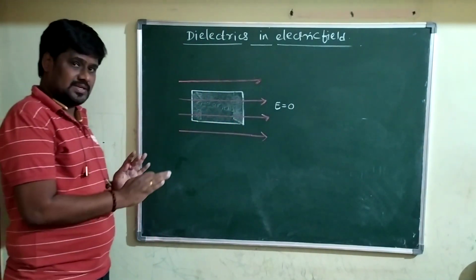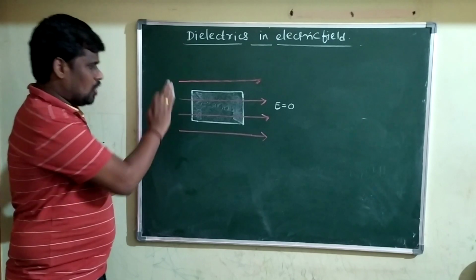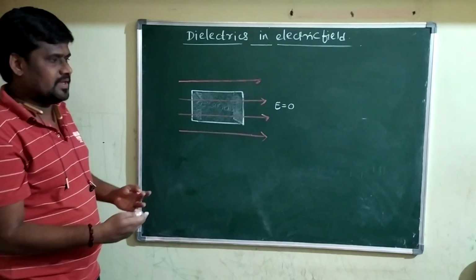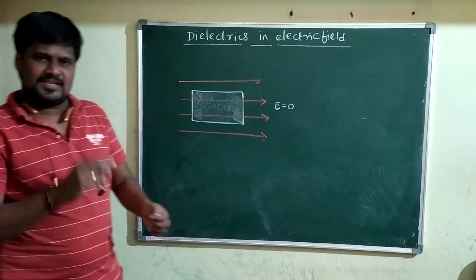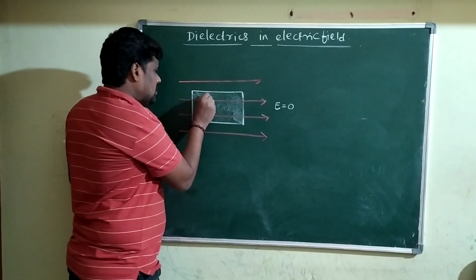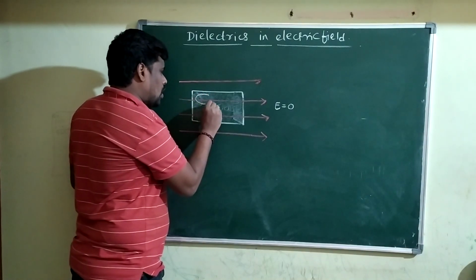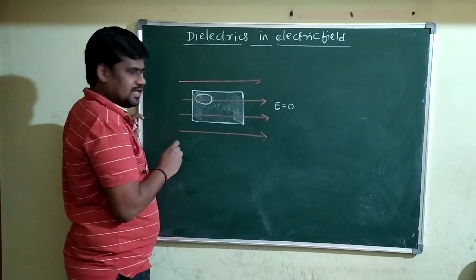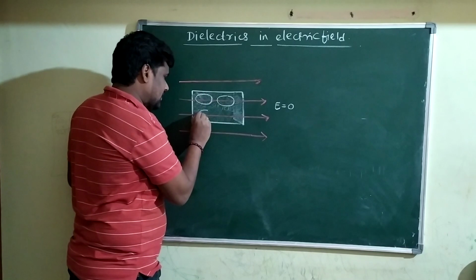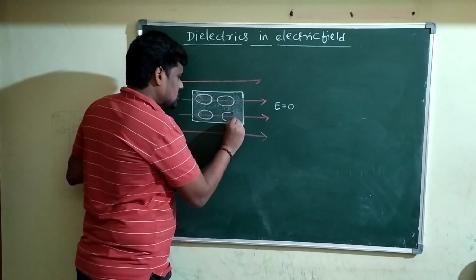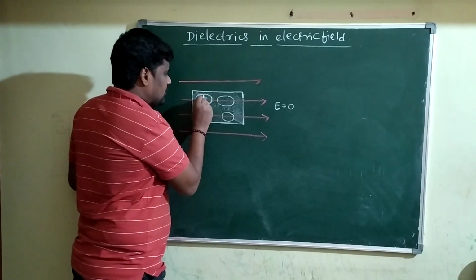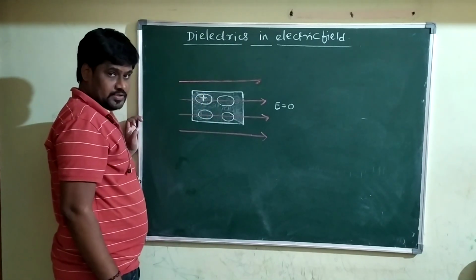I will take the first case, the non-polar dielectric substance is placed in such a way that the external electric field is 0. When the external electric field is 0, consider each molecule of the non-polar dielectric, in which the center of positive charge coincides with the center of negative charge.